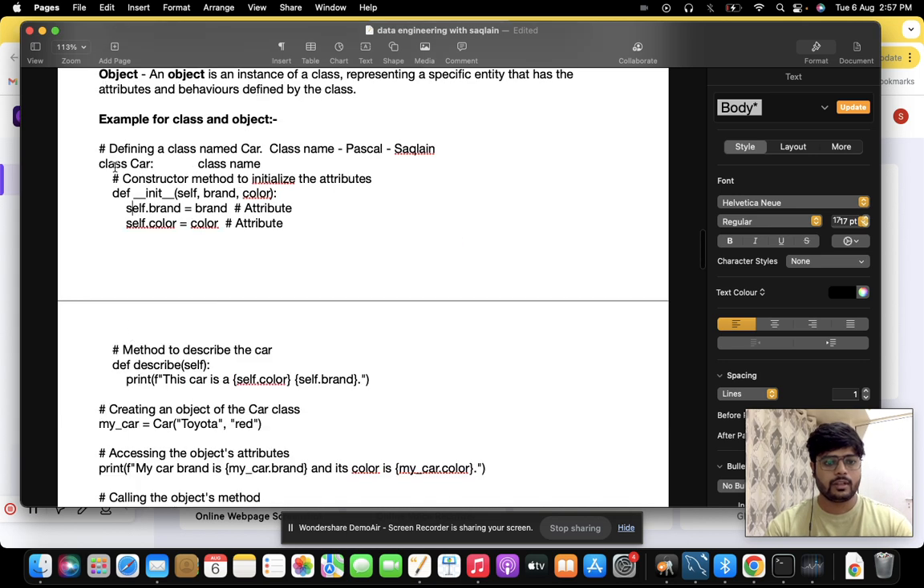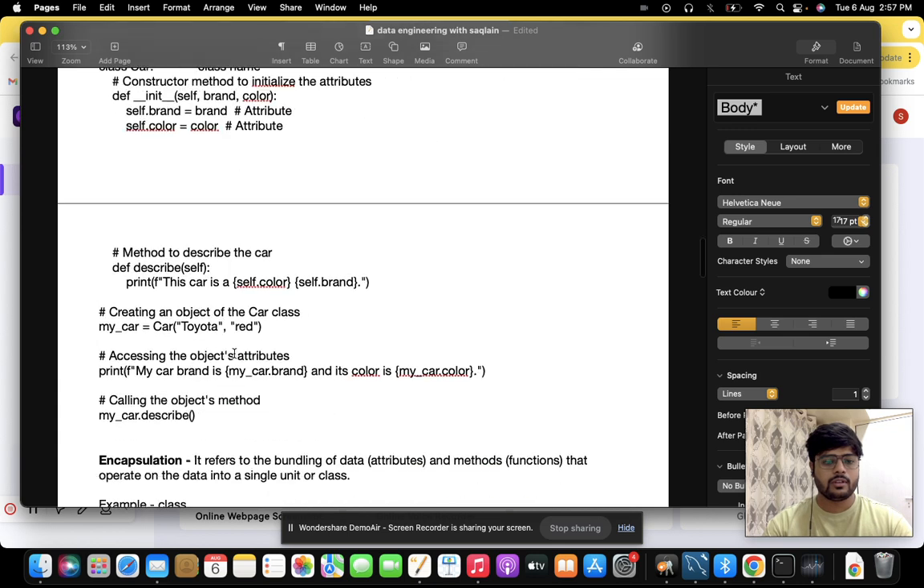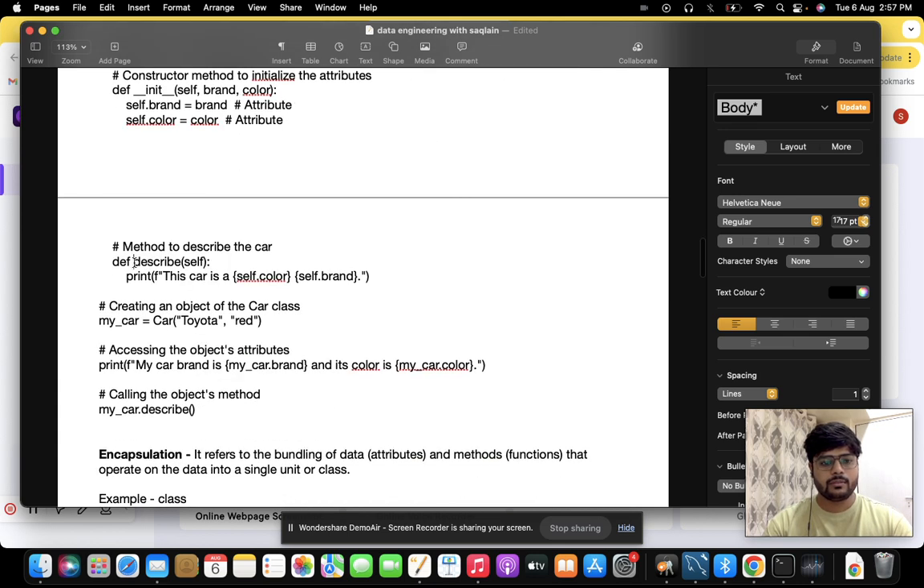Let's have a look at what methods are written in it. Firstly, we have an init method, an init function, which takes the brand and the color as attributes. And then we have method number 2, which is describe. This is nothing but a print statement where we are printing the brand and color of a car.